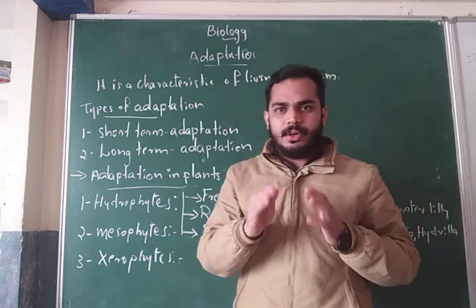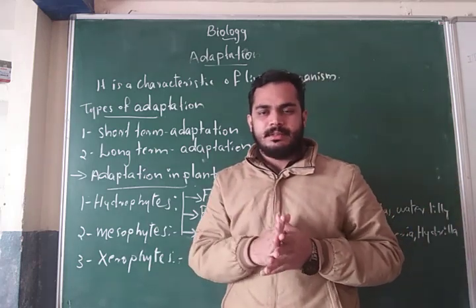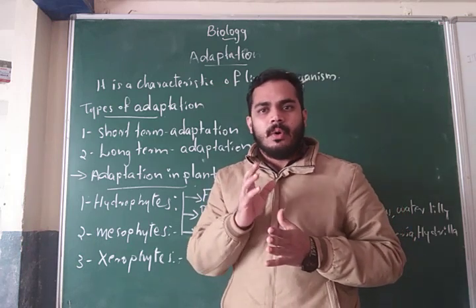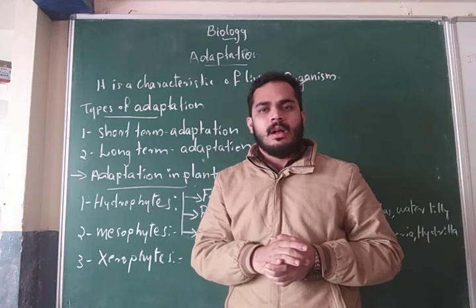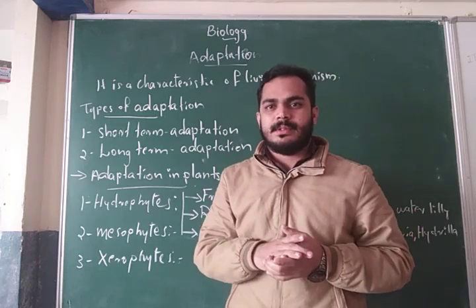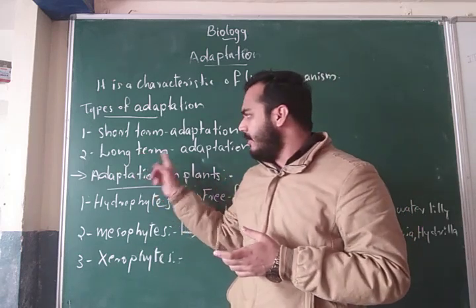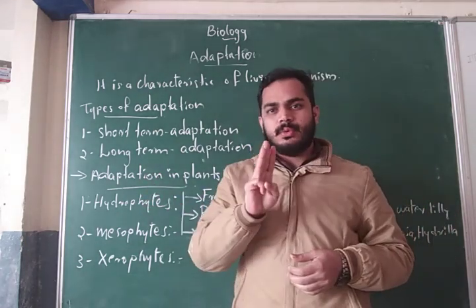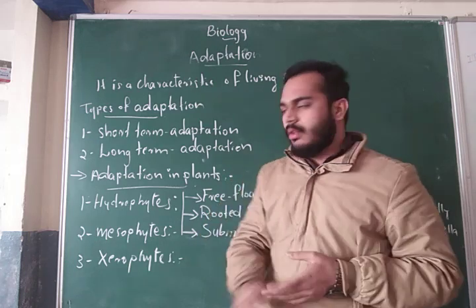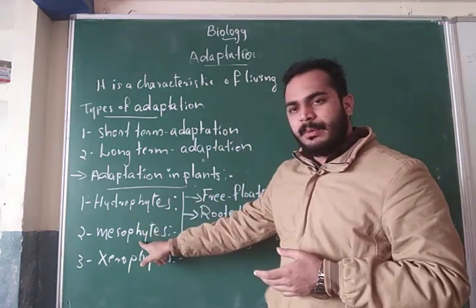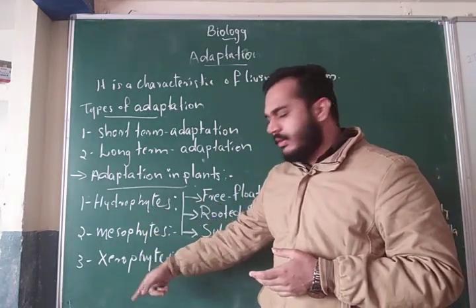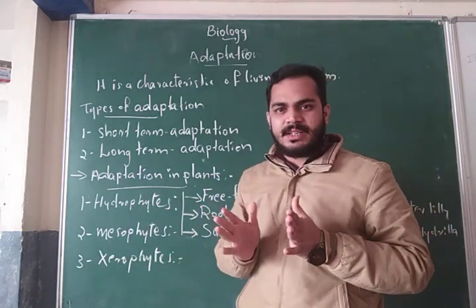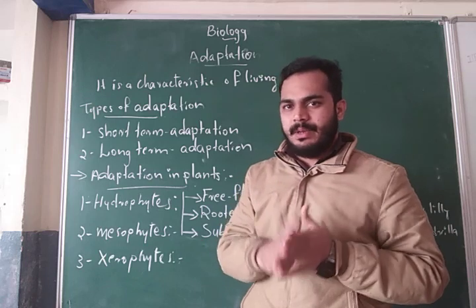I hope all of you understood this topic, adaptation. Adaptation means the characteristic features of a living organism, and adaptation is mainly of two types: short-term adaptation and long-term adaptation. Adaptation in plants is classified into three major types: hydrophytic, mesophytic and xerophytic, according to water availability.